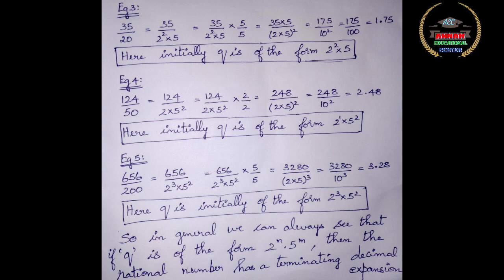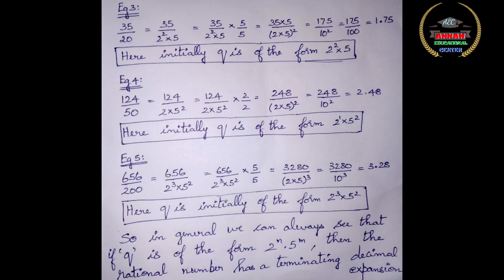Now example 4. When you consider 124 divided by 50, you can see that 50 can be prime factorized as 2 into 5 square. So when you multiply and divide by 2, you will get 124 into 2 is equal to 248 divided by 2 squared into 5 squared, which will be 2 into 5 the whole square, which is nothing but 248 divided by 10 square, that is 248 divided by 100, which is 2.48. Again it is terminating after 2 decimal places. Here again you can see there are only factors of 2 and 5.